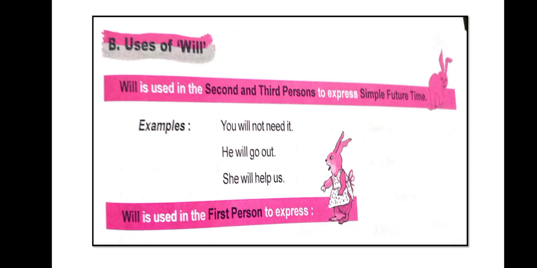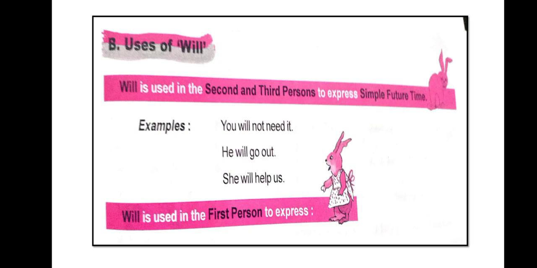Now please see page number 45, uses of will. When do we have to use will? Will is used in the second and third persons to express simple future tense. Before, we used shall only for the first person in the future time. Now we use will for the second and third persons to express simple future time. Here we have examples: You will not need it. He will go out. She will help us. Here will is also used in the first person to express